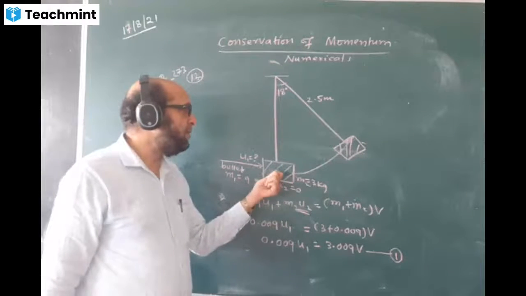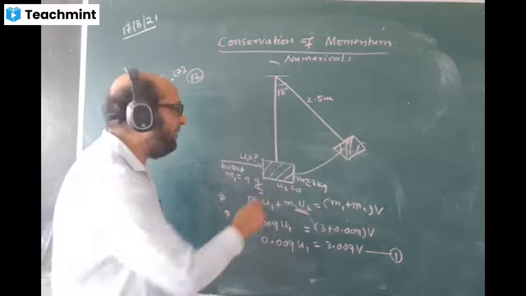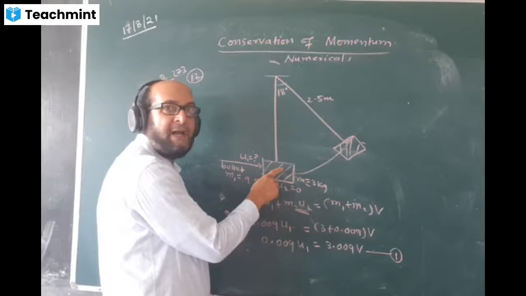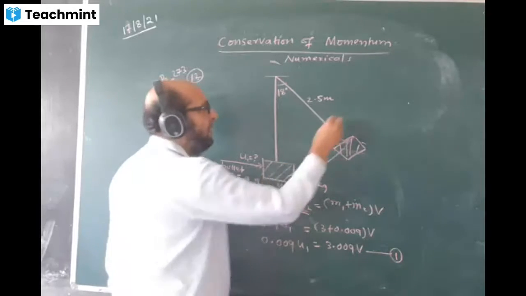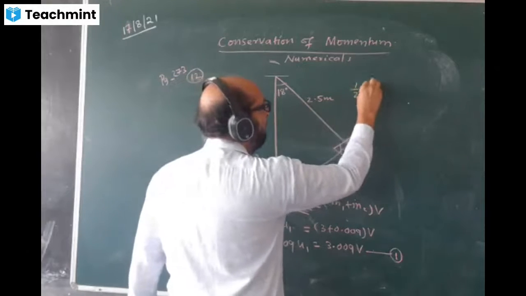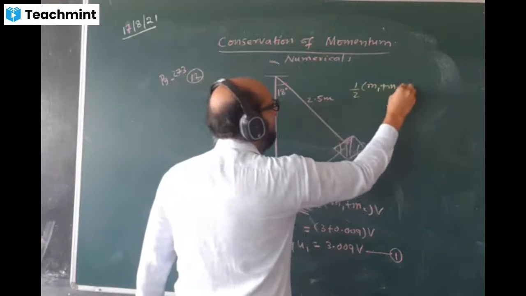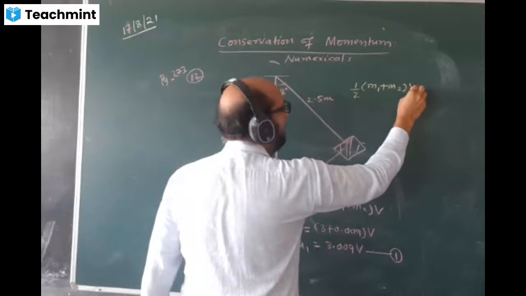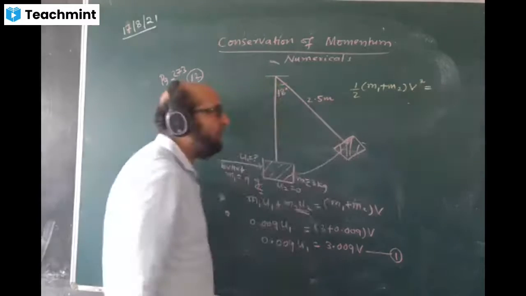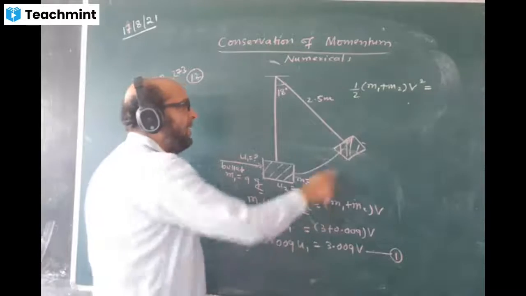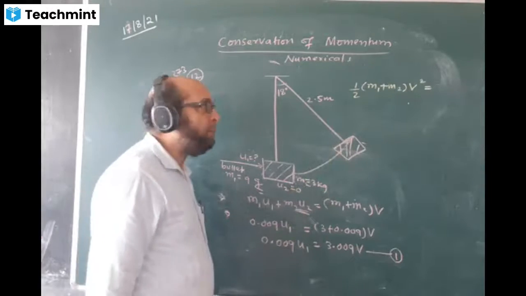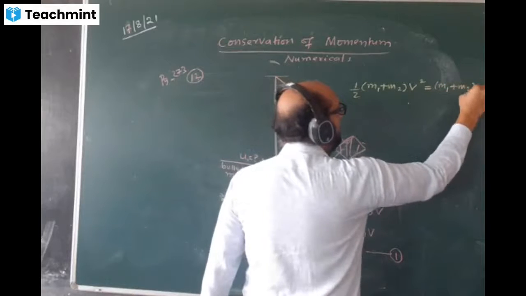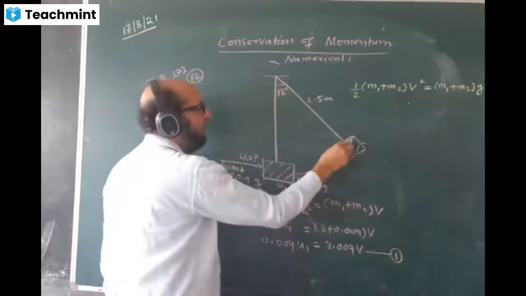The energy at the lowest point is equal to the energy at this point. What energy does it have at the lowest point? Only kinetic. That means you can write half the total mass, m1 plus m2, into v square, equal to, at this point, only the potential energy. Potential energy means mass into g into the height. What height does it rise now?